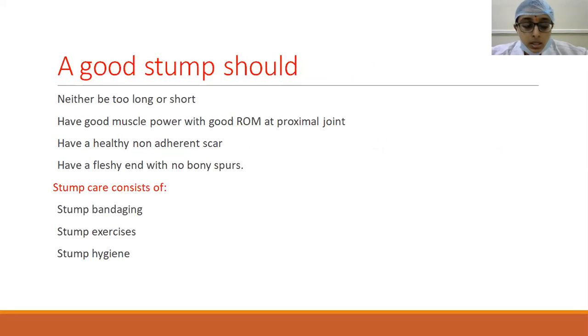So this is how an ideal stump should be. And then the stump care consists of stump bandaging, stump exercises, and stump hygiene. So these are the three things which we have to take care of.